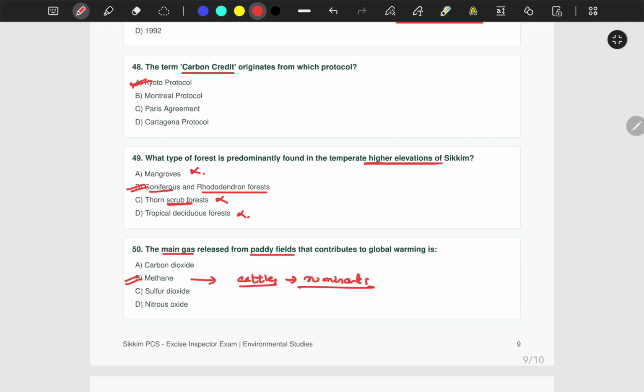What are ruminants? You might have seen cows chewing, right? They have a different digestive tract. They eat food and store that food not in the stomach. When they are free, they bring it back, they ruminate. Ruminate means they bring it back to their mouth, chew again, and then it goes to their stomach. So these animals are known as ruminants. They also release methane.